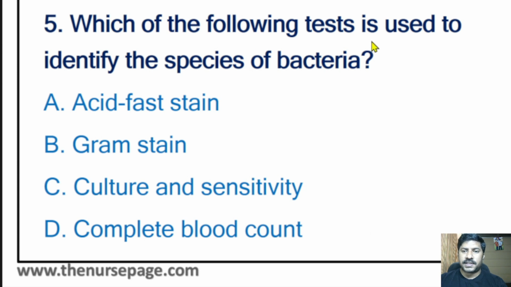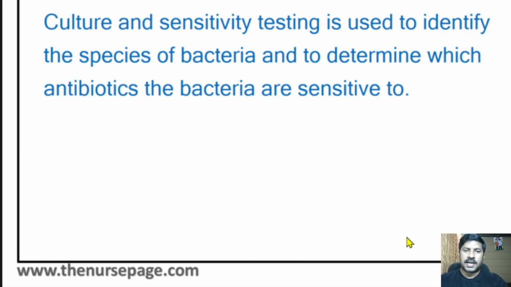Fifth question, which of the following tests is used to identify the species of bacteria? Acid-fast stain, gram stain, culture and sensitivity, complete blood count. So here the correct answer is culture and sensitivity test. During the culture test, we can isolate which species of bacteria is present in that specimen. Culture and sensitivity testing is used to identify the species of bacteria and to determine which antibiotics the bacteria are sensitive to. So after the culture test, we can identify the bacteria.